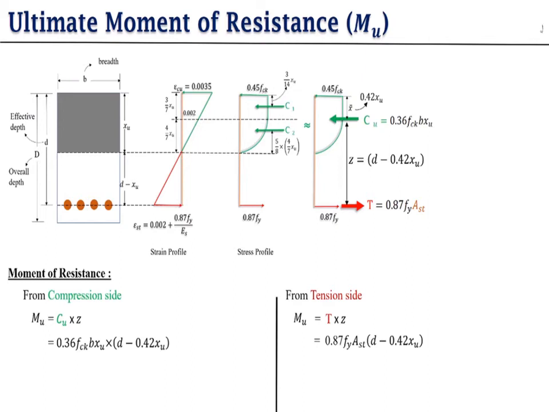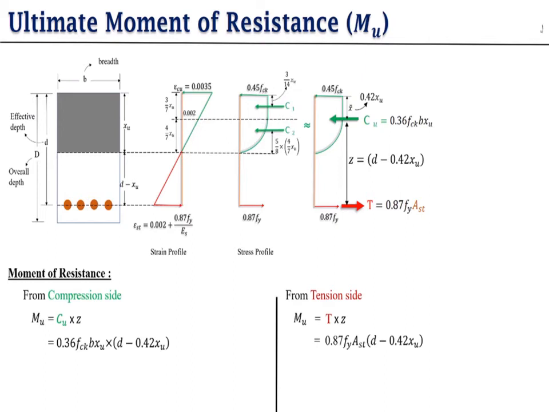Remember that in the WSM case we use xa, that is the actual depth, and here we use xu. And for critical depth in WSM we use xc, and here we use xu limit, meaning limiting depth.